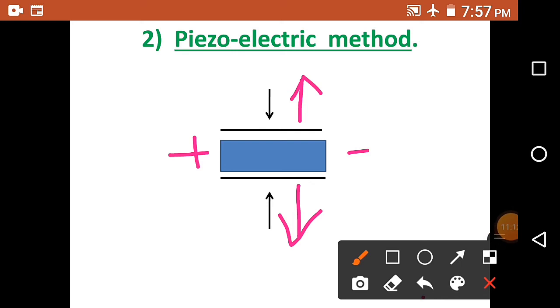If charges are developed on the plates between which the quartz crystal is placed, then the quartz crystal experiences pressure on the opposite pair of faces.